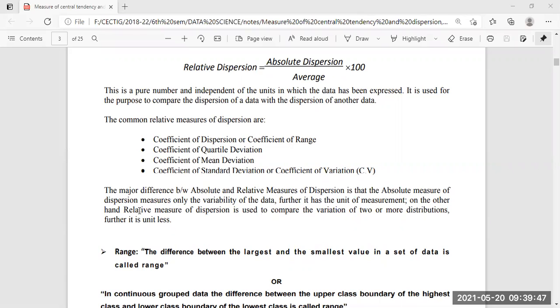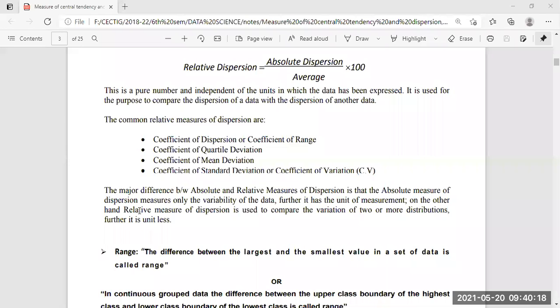So we get a value in that unit. We are not looking for an average. We are plotting the data and finding some variability in it. But in the case of relative dispersion, we are comparing, finding some average, and there is no particular unit. So it is a unitless dispersion.